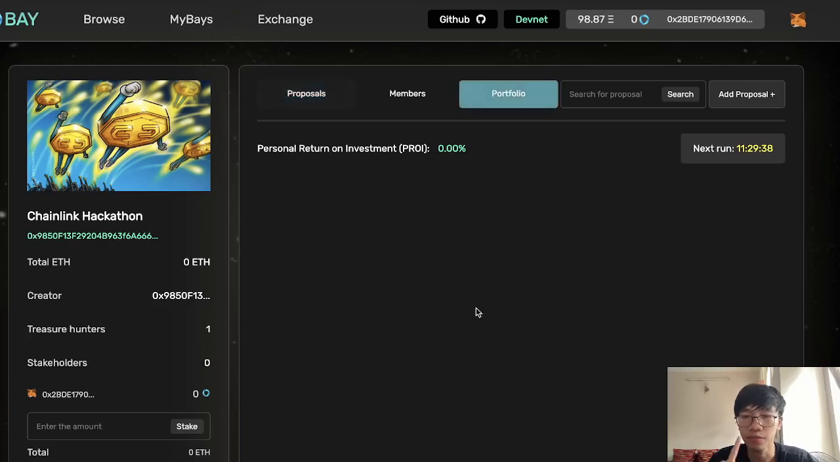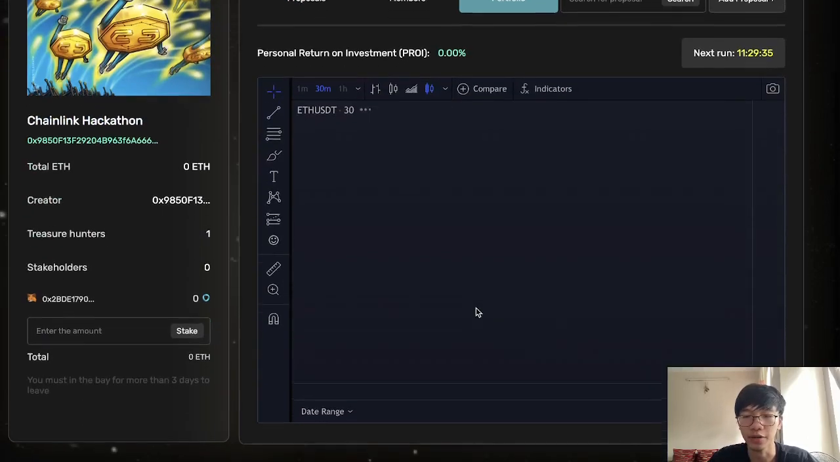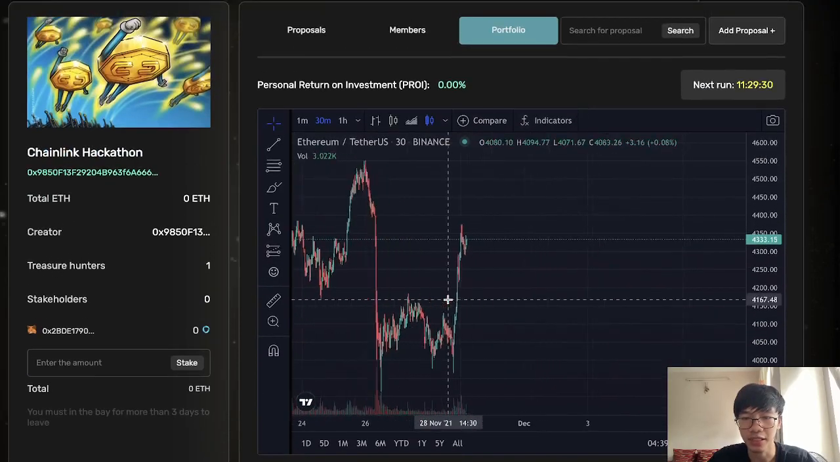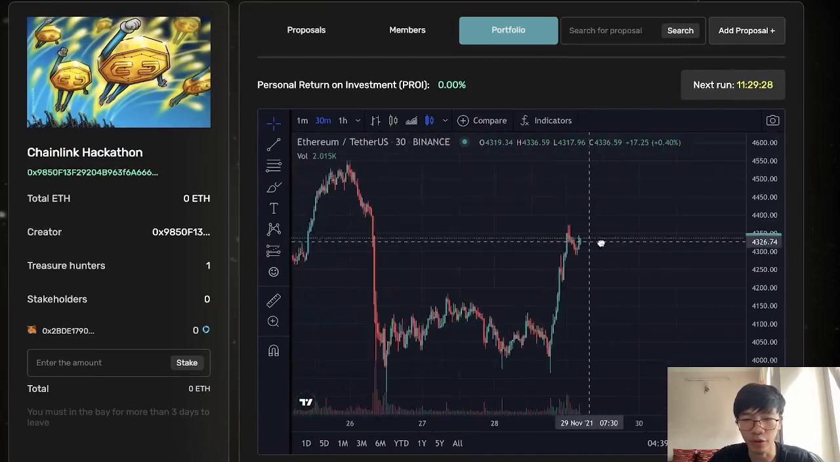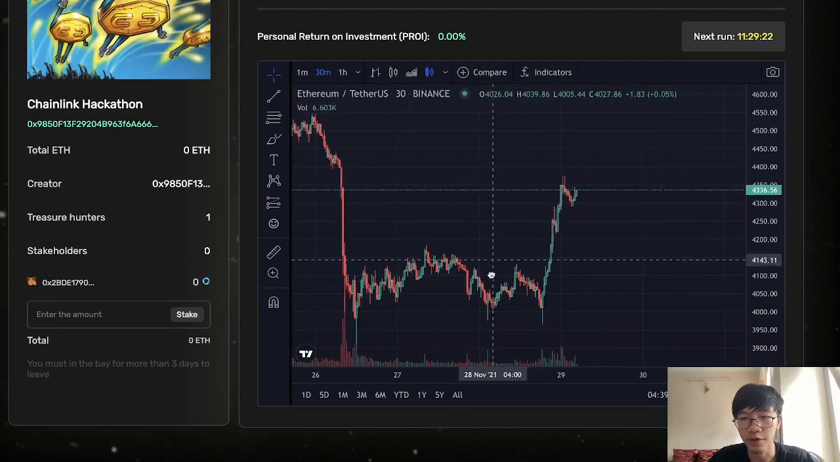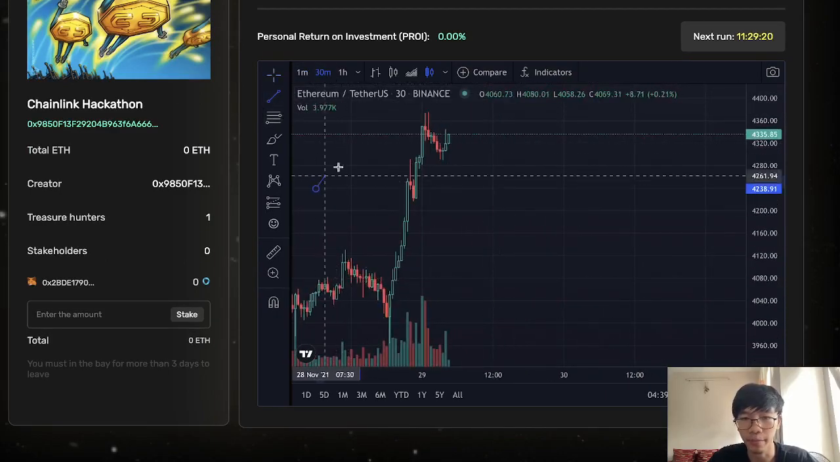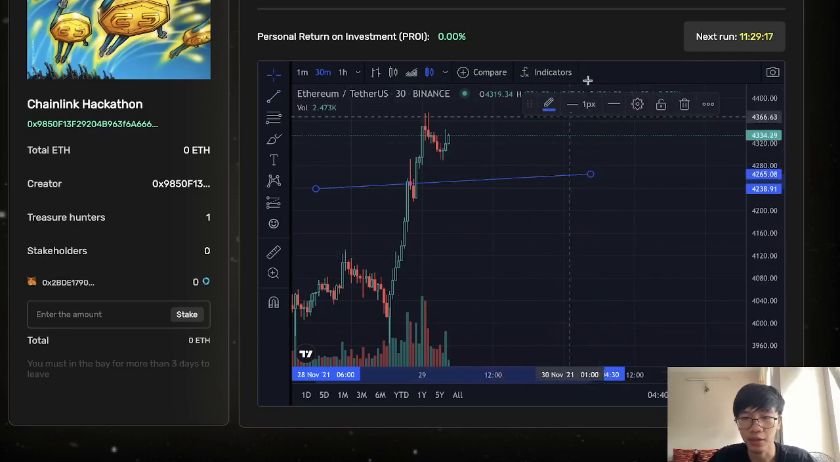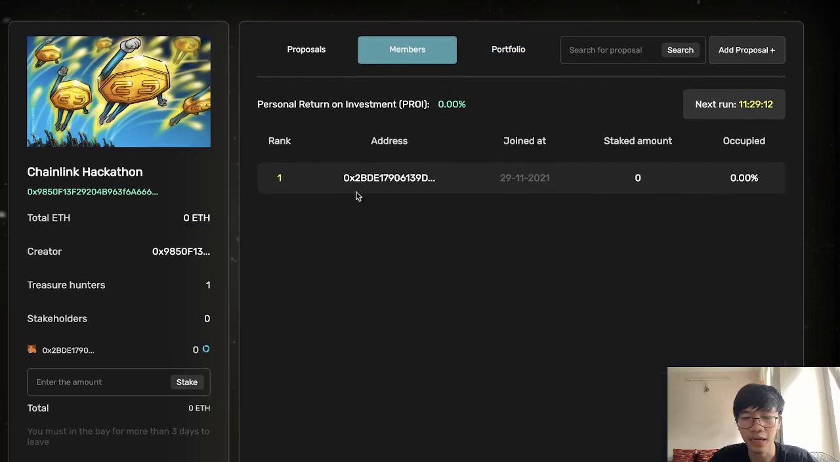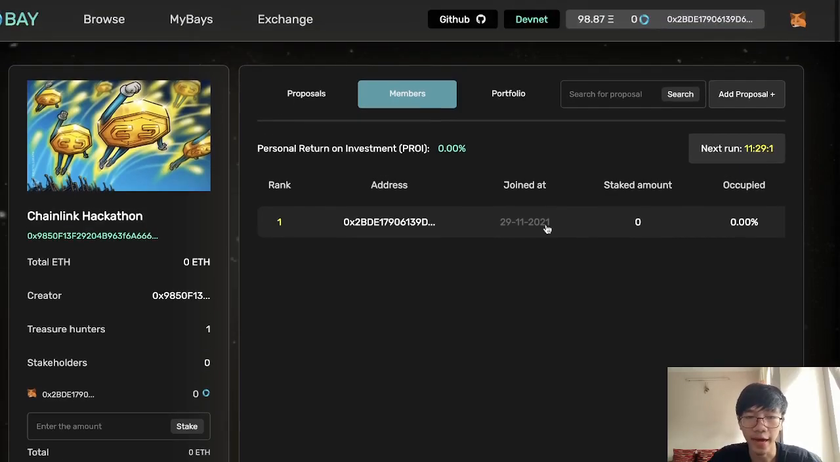If I click on the portfolio tab, it will show me the price market of Ethereum, the main currency of the network that we're using to build OBAY, the Ethereum blockchain. So the user can observe the price of Ethereum and can also make price predictions on it using the embedded TradingView. For the members, because I'm a member of this DAO, I am listed right here, along with the occupation that I have, which is a 0% staking amount in this DAO.